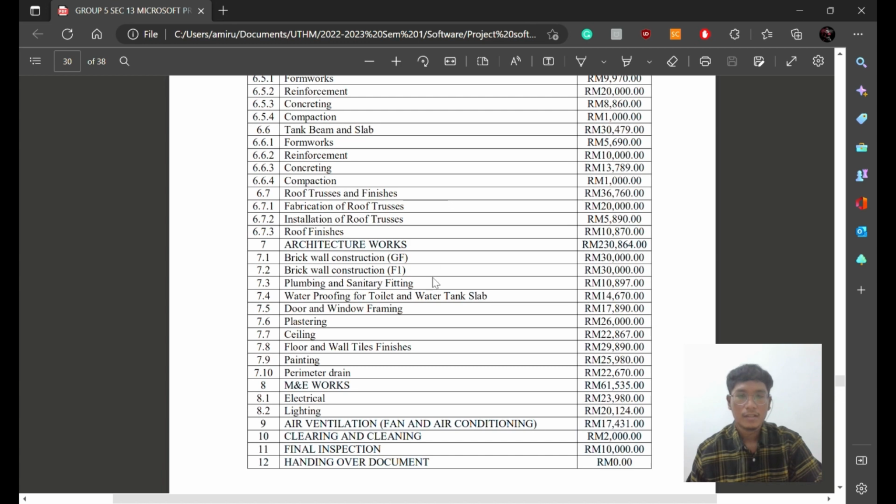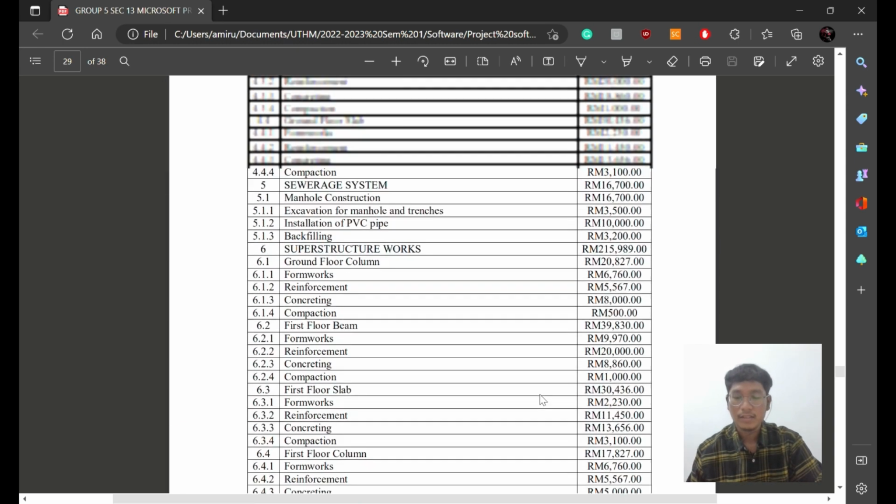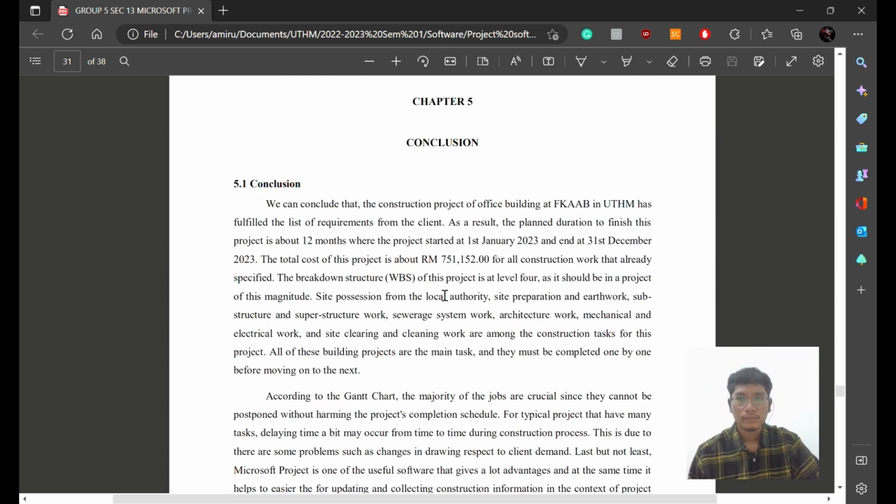Okay, next, the activities for architecture works will total 230,864 ringgit. The M&E works will total 61,555 ringgit. Okay, the air ventilation will total 17,431 ringgit, while clearing and cleaning will cost 2,000 ringgit. And lastly, the final inspection will be 10,000 ringgit. So the total of these activities will be the total cost of the project.